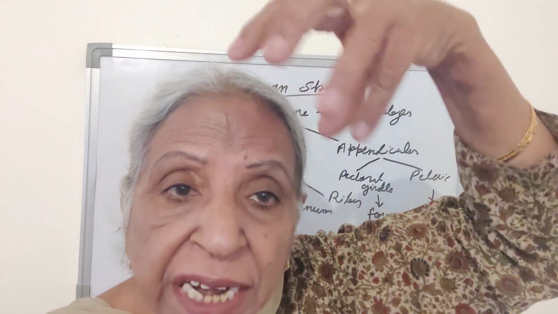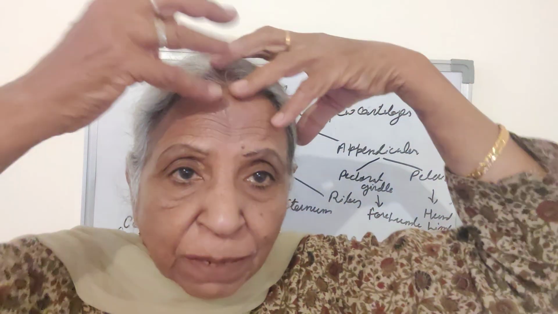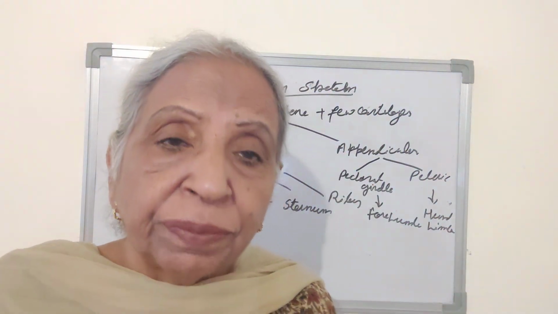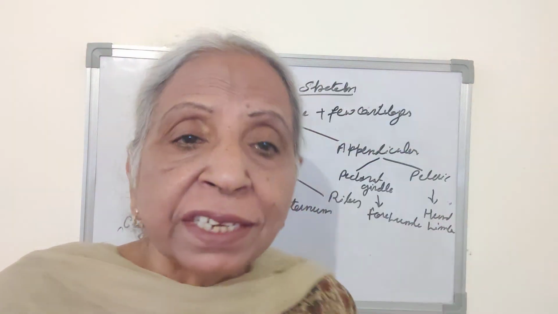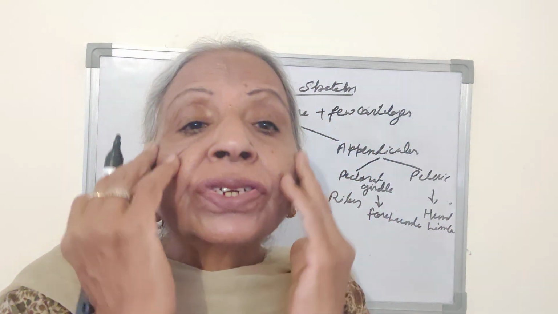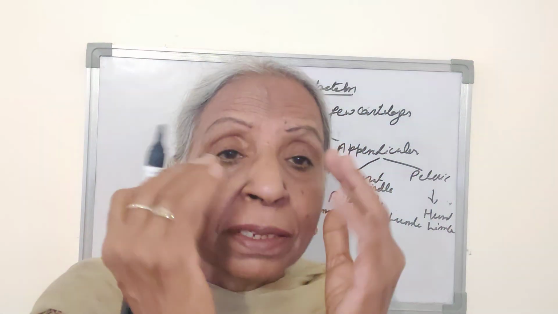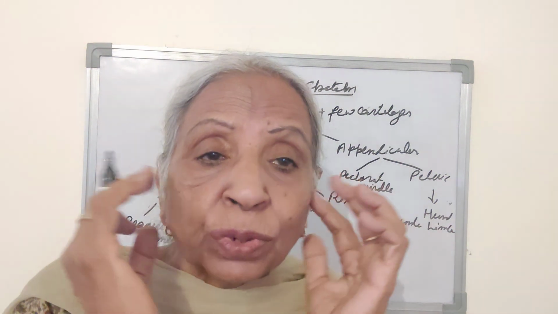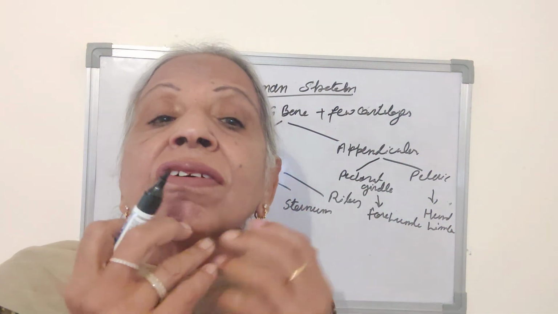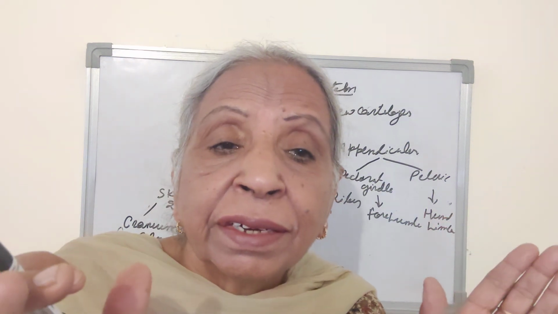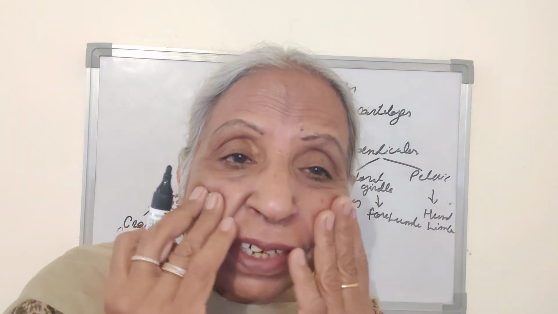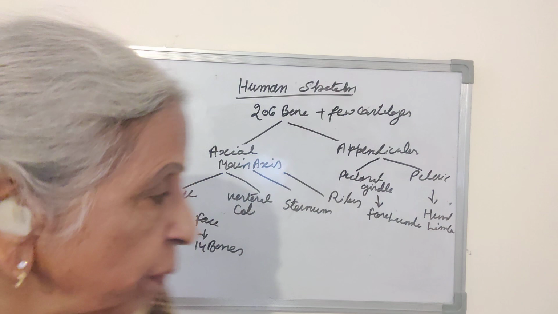This upper portion, which protects the brain inside, is called the cranium. It has 8 bones and it protects the brain inside. And the entire lower portion is called the facial bones. Here the bones of the eyes, ears and jaws are present; these are all facial bones. Cheekbones, all these are facial bones.